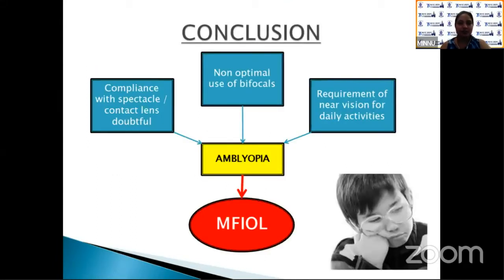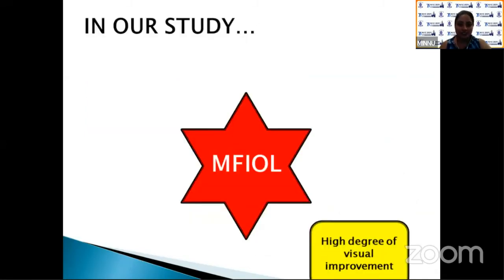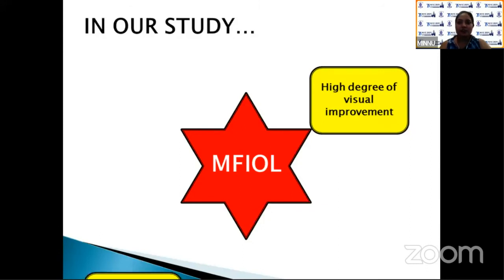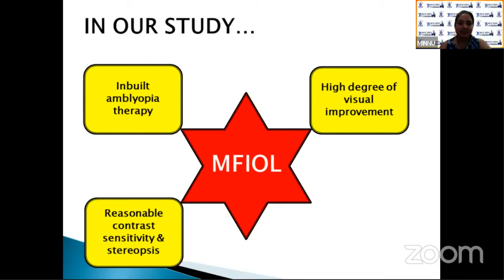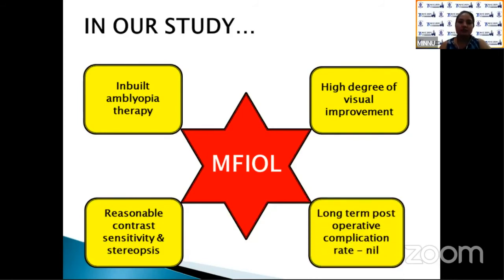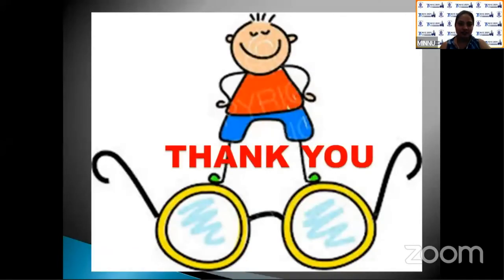So to conclude, in pediatric group, the compliance with the spectacles and contact lens is doubtful, there is non-optimal use of bifocals and high requirement of near vision for daily activities, which can all cause amblyopia. And the solution for this is multifocal IOL implantation, which can provide high degree of visual improvement, inbuilt amblyopia therapy, reasonable contrast sensitivity and stereopsis, and long-term postoperative complication rate appears to be nil. These are my references. Thank you.